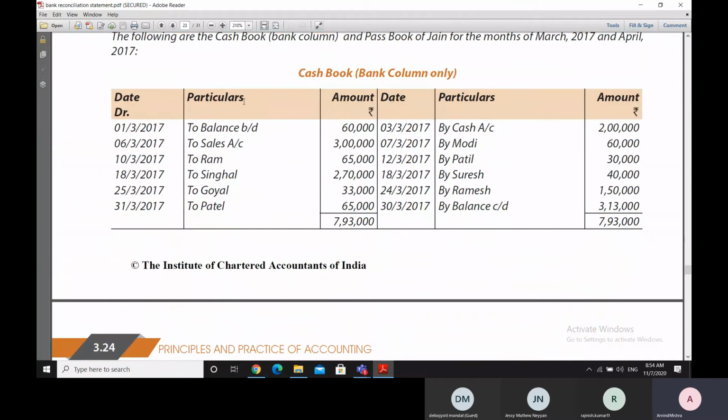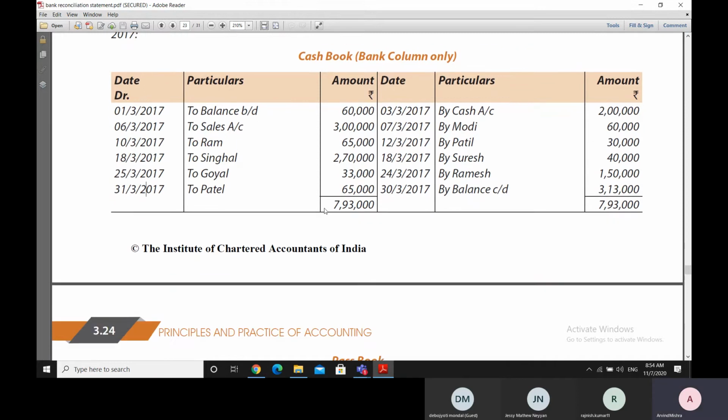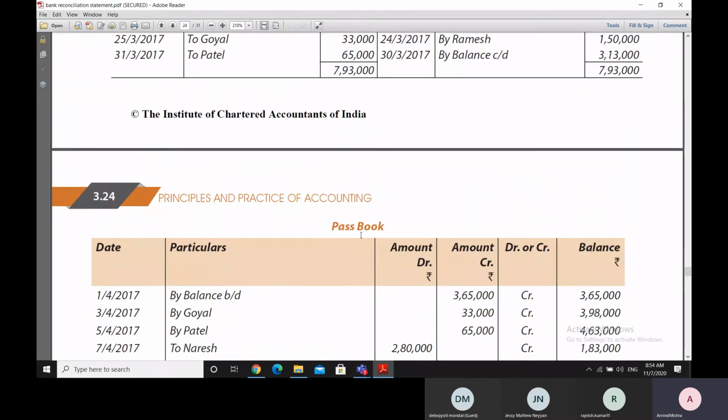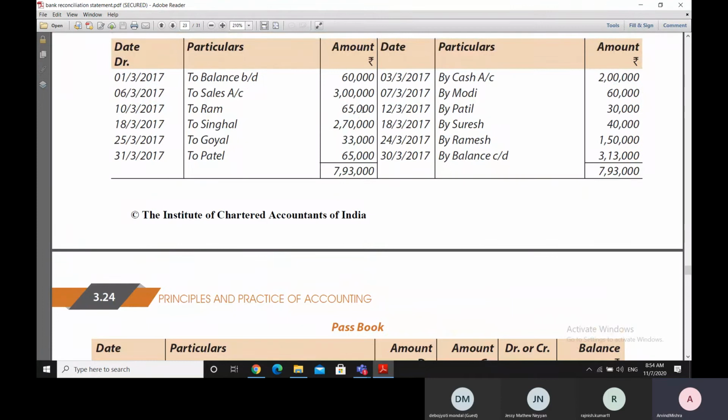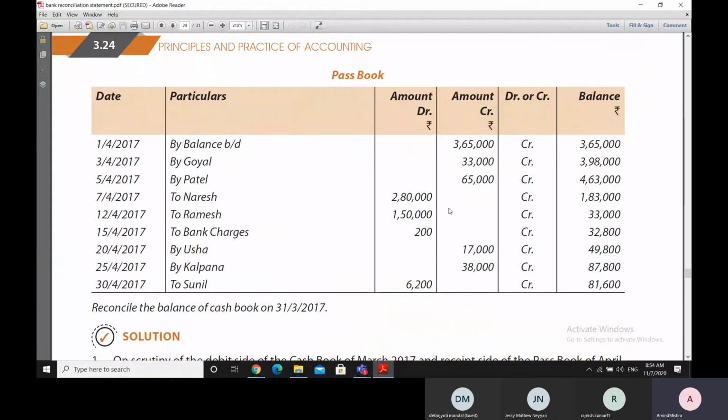As you can see, the cash book bank column which has been given to us is for the period 1 March 2017 to 31st March 2017, and the passbook which has been given to us is for the 1st April to 30th April. So if there are any entries in the month of March in the cash book, but they are finding a place in the month of April, we identify those entries separately, because we say that these entries will not be there as on 31/3/2017.